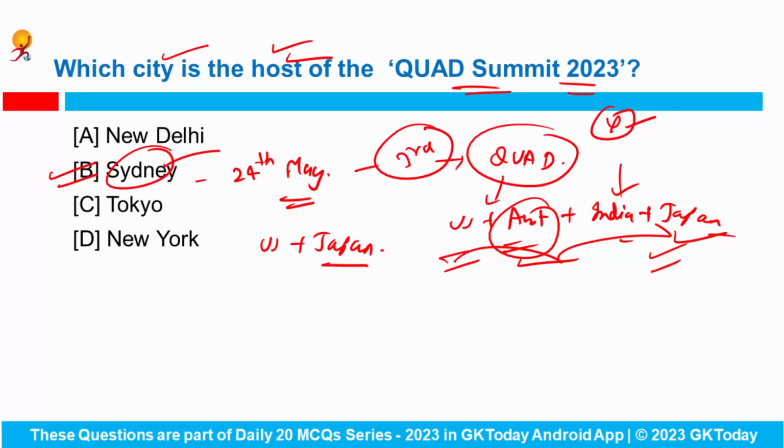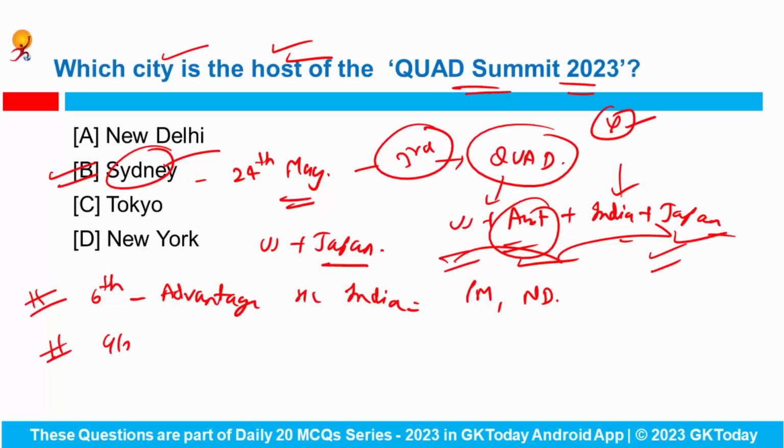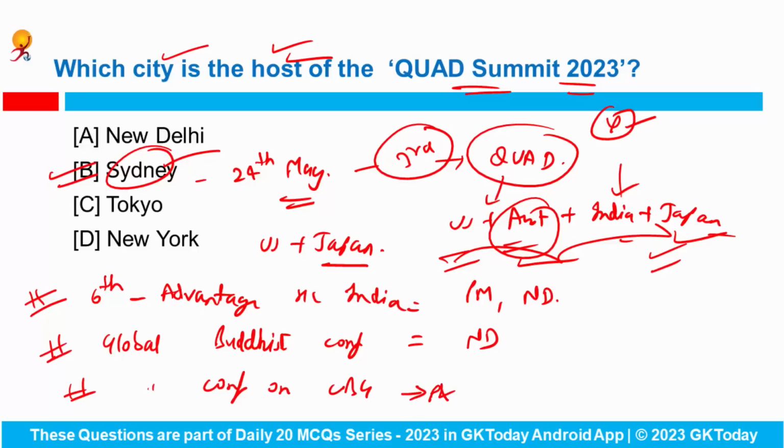Okay. Now if you talk about few important summits and conferences, recently the 6th edition of Advantage Healthcare India meeting was held at Pragati Maidan in New Delhi. Right. Then there is this Global Buddhist Conference, the venue for which was New Delhi once again. Also, the Global Conference on Compressed Biogas was hosted by Ministry of Petroleum and Natural Gas. You have to tell me who is the current Minister for Petroleum and Natural Gas. Please write your answers in the comment section.